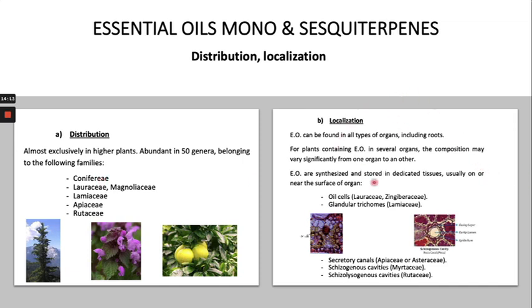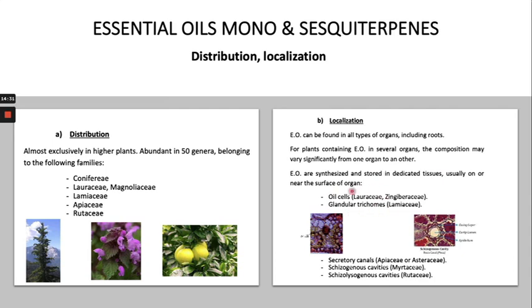As for localization, essential oil can be found in all types of organs, including roots. For plants containing essential oil in several organs, the composition varies significantly from one organ to another.